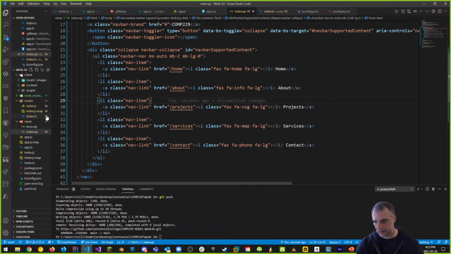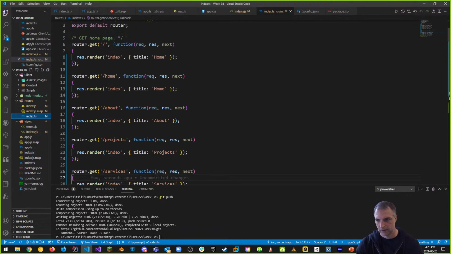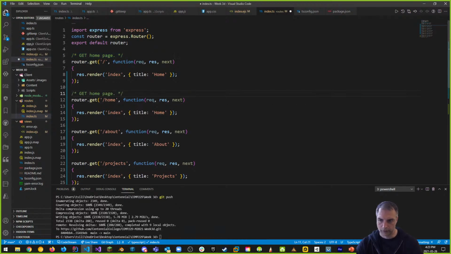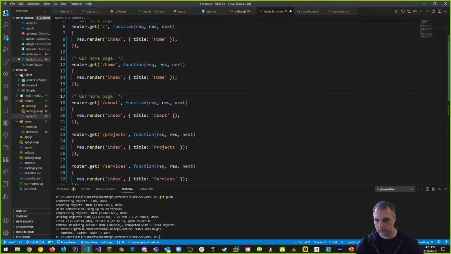And now that we've modified this, this is our routing table. And remember, what we're really doing is we're getting the home page here and here, because whether you put /, so you just go to the page itself, or you put home, you get the home page, right? If you go to about, we're going to get the about page.